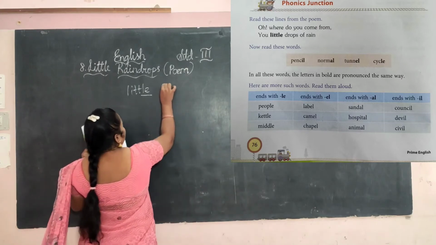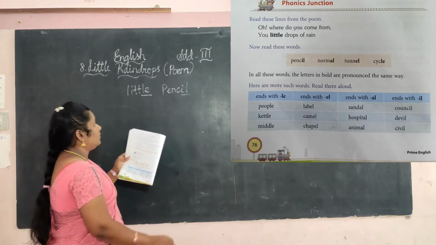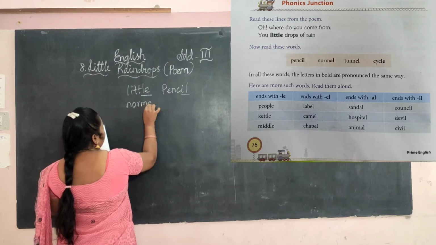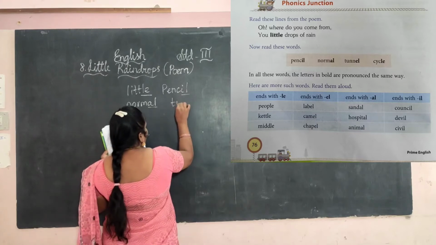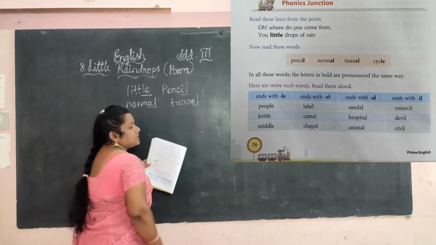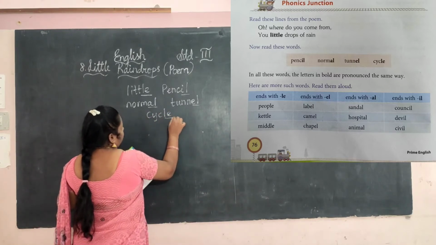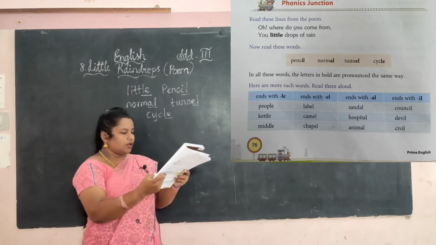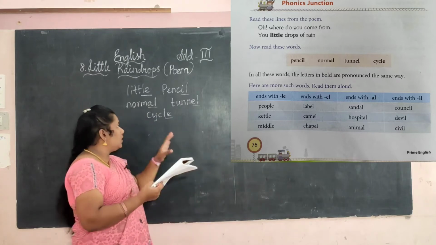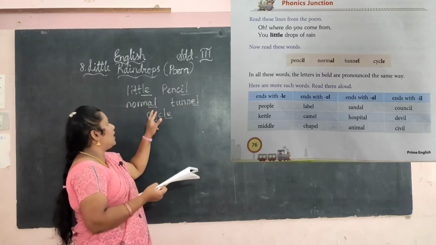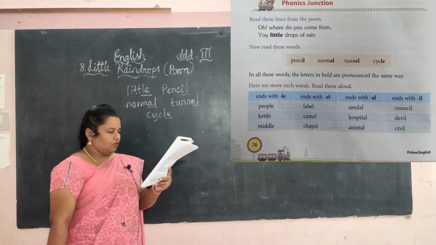Pencil. See, pencil. Okay, pencil. Normal. Al sound, okay? Normal. Tunnel. Tunnel. L. Okay, next is cycle. Cycle. L. Okay, see here. In all these words, the letters in bold are pronounced the same way. See, these are all L. Okay, all these words are pronounced in the same way.